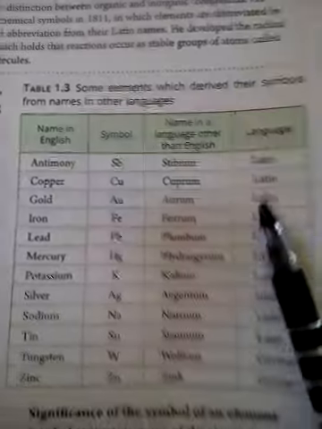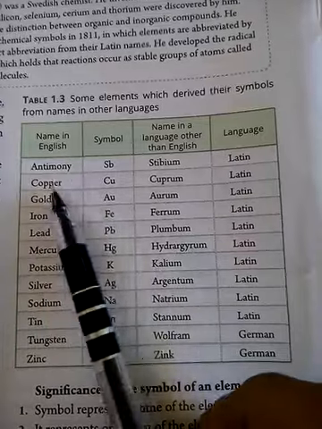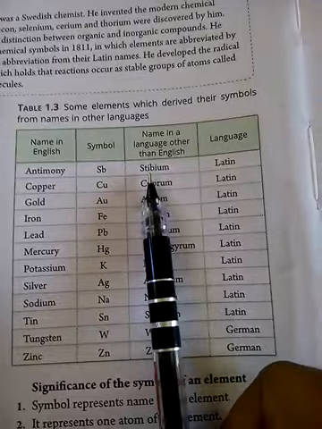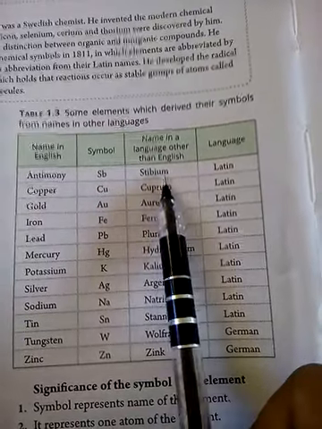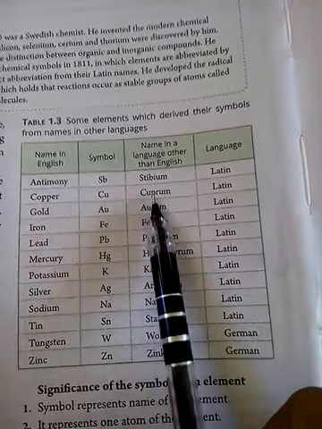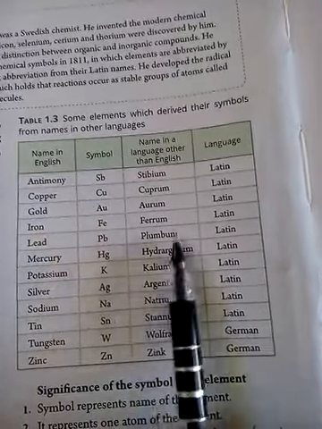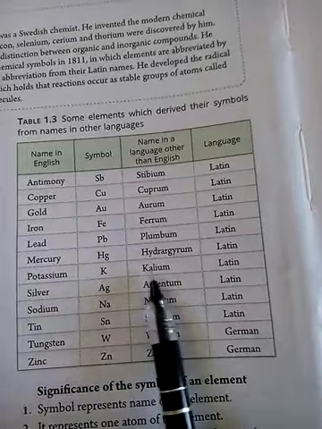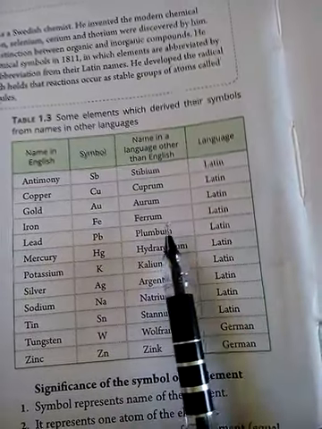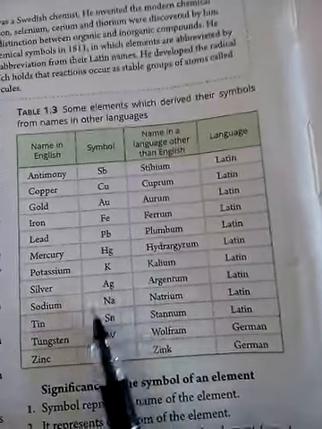So here are a few symbols of elements which have been derived from the Latin or the German name. For example, you can see antimony. In English we say antimony, but the symbol is Sb. Why? Because its Latin name is stibium. Similarly, copper. We are not writing CO, we are writing Cu. Why? Because the Latin name is cuprum. Gold, aurum; iron, ferrum; lead, plumbum; mercury, hydrargyrum; potassium, kalium. Like these few elements, their names come from the Latin, so we are using symbols from the Latin name, okay.